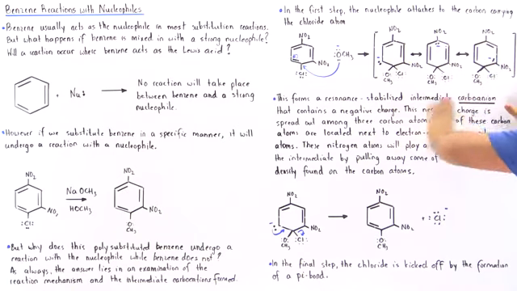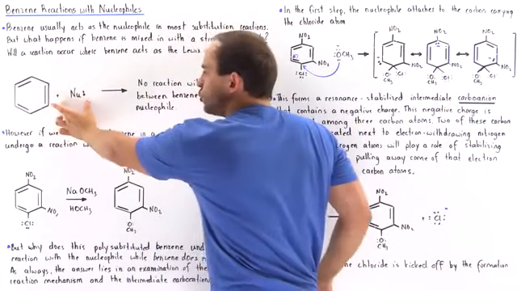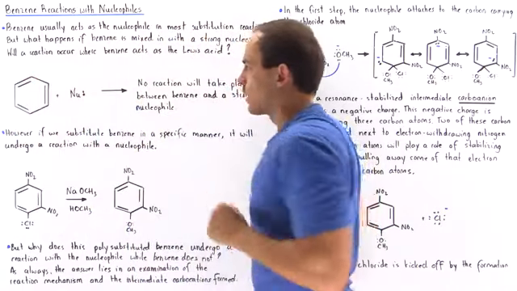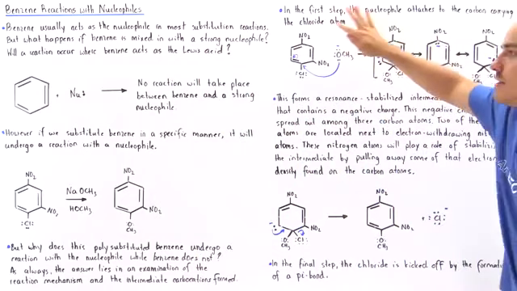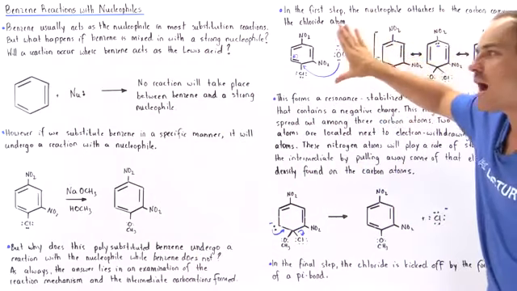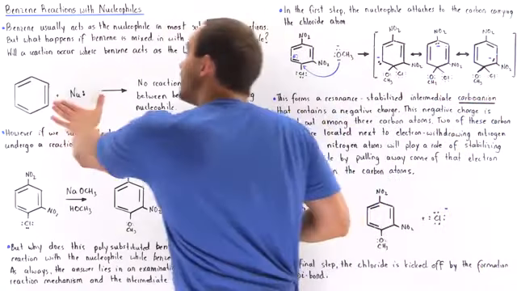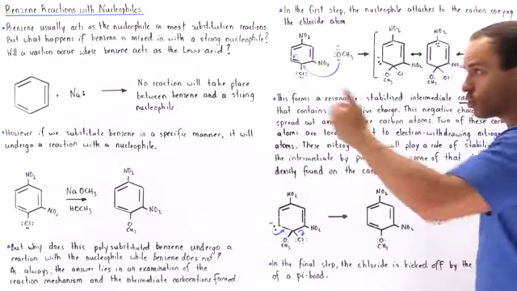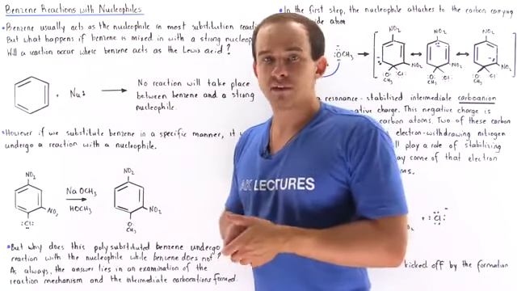If we compare this reaction in which the nucleophile attacks our benzene ring, the benzene ring does not have any electron withdrawing atoms as it does in this case, and so it will not have that stabilizing effect. And that's exactly why this simple reaction with unsubstituted benzene and the strong nucleophile does not take place, while this reaction does take place.